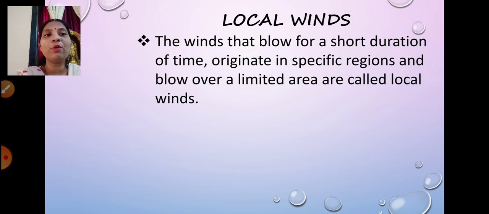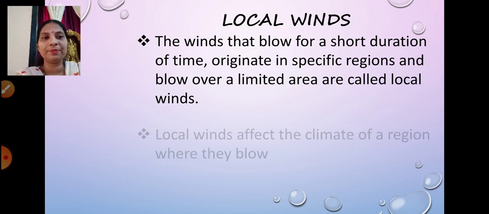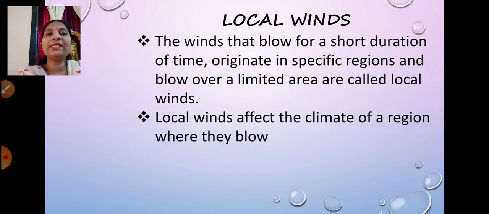The winds that blow for a short duration of time, originate in specific regions, and blow over a limited area are called local winds. Local winds affect the climate of the region where they blow. Since they blow over that limited region, they will only affect the climate of that particular region.